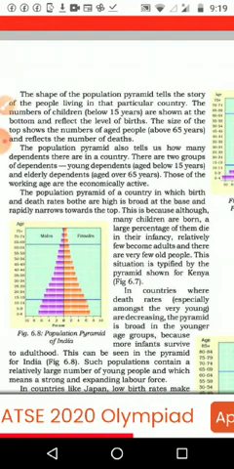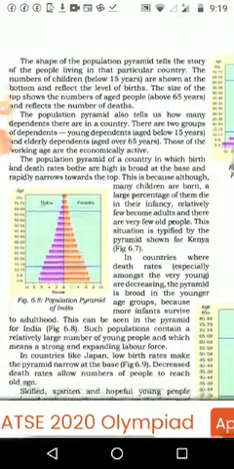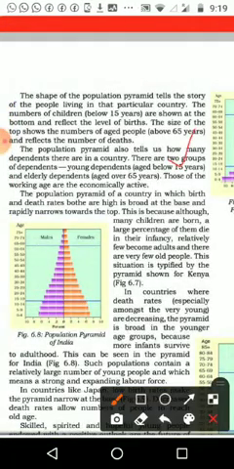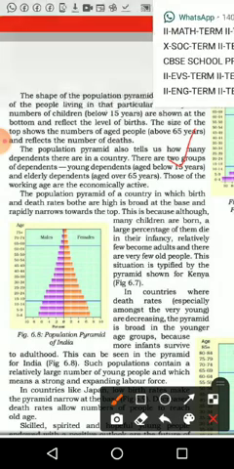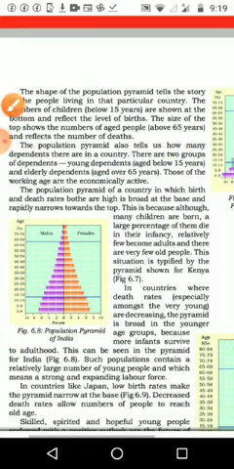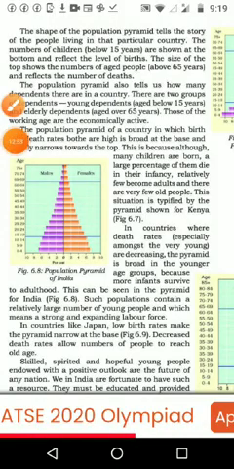Then these dependent groups are the young, up to 15 years, and the elderly, above 65 or 60 years. Those who are working are of the economically active age, working very actively in economic life. They are working under somebody, or they have their own firm. Okay, we'll continue in the next video.